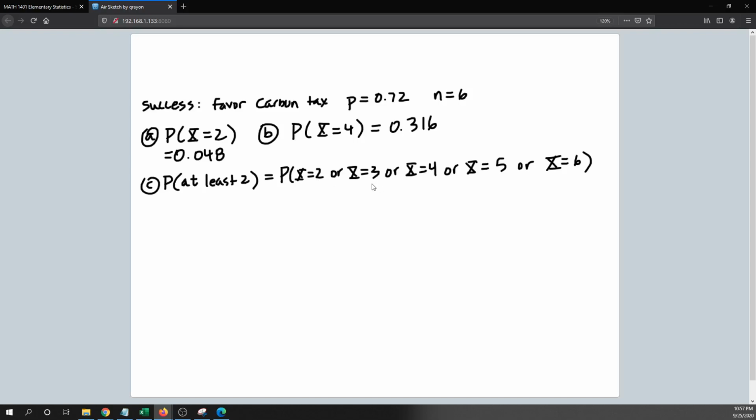So that means that these events are all mutually exclusive, and we can calculate using the special addition rule. We can calculate it out like this. Using the special addition rule. Okay. So we just would add all these up.